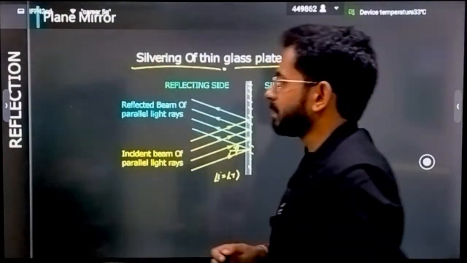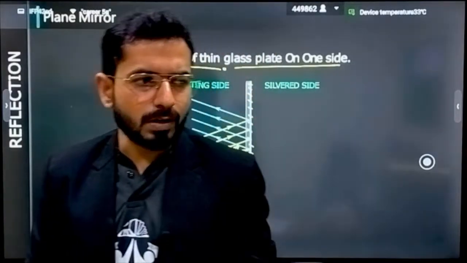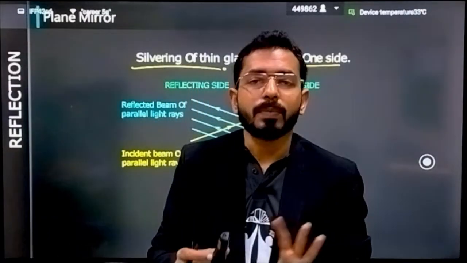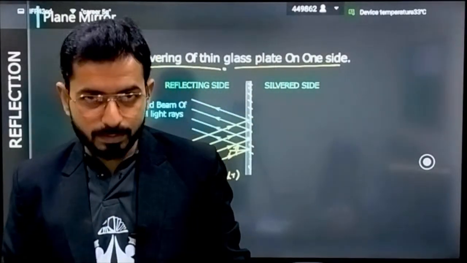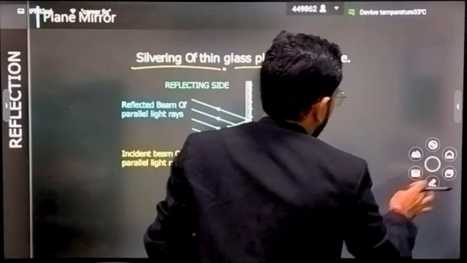Now let's discuss image formation by plane mirror. We have seen a lot of things about plane mirror, but we have not talked about that. Okay sir, fine, we have seen everything, but how are images formed? What is the actual ray diagram that we have to understand for the formation of image in a plane mirror? Okay, so let's discuss that also.